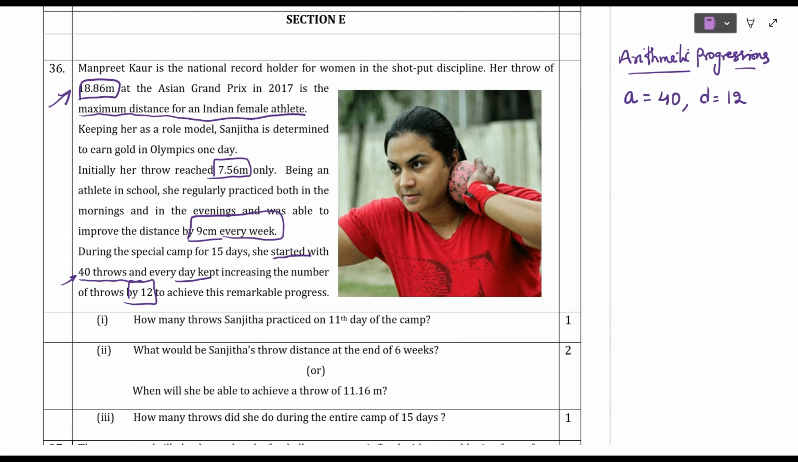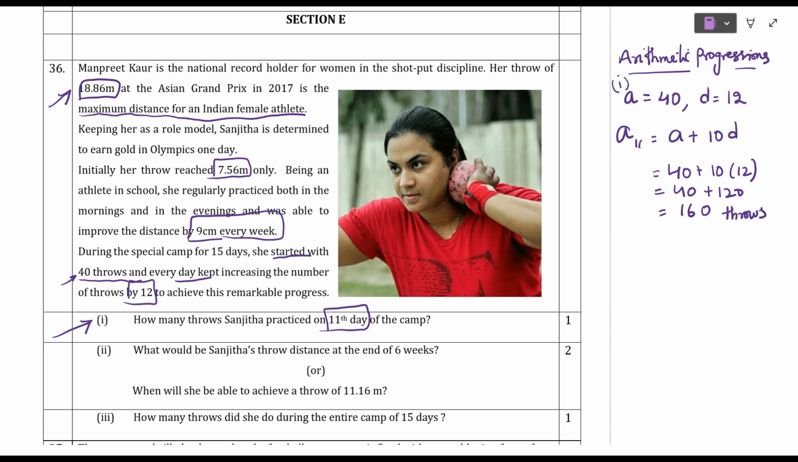Let us see the first question. How many throws did Sanjita place on the 11th day? The 11th day means they are asking for a11. What is the formula? a plus 10d. So apply and find out: 40 plus 10 into 12. How much, students? 40 plus 120, that is equal to 160 throws. This is about the first bit.